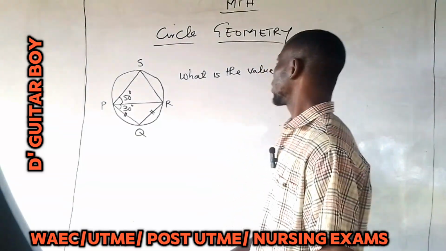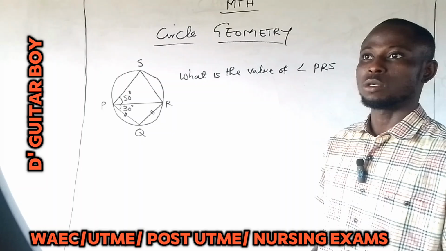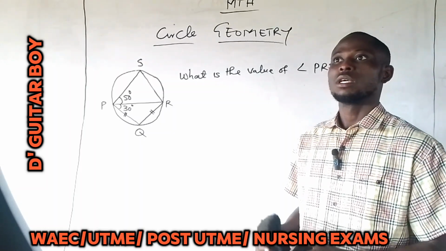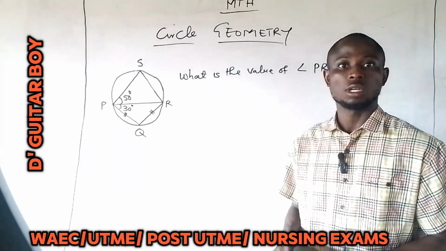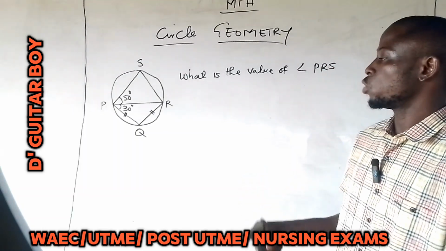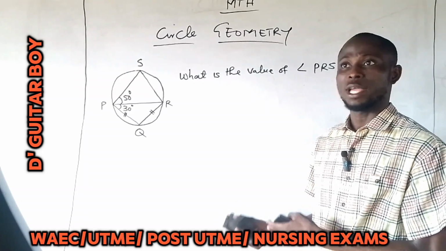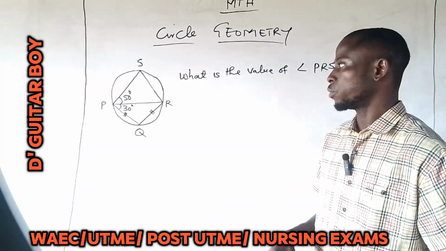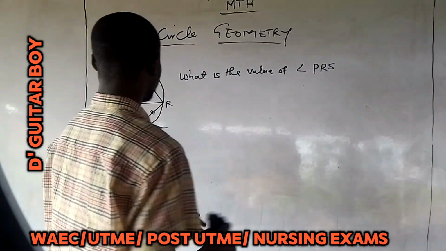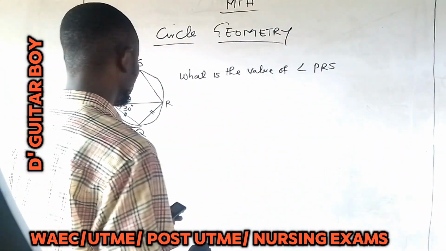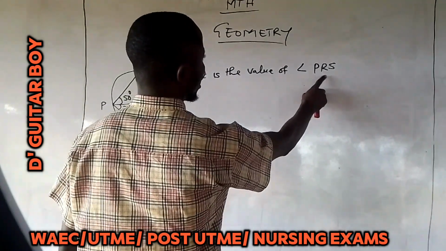Today we are going to be doing mathematics on psychogeometry. I promised you before that we are going to do about 9 or 10 examples before we round off with this particular topic. So this is number 6 and number 7. After this one, I might just do two or three more examples. Now, from what you have on the board, the question is, what is the value of angle PROS?